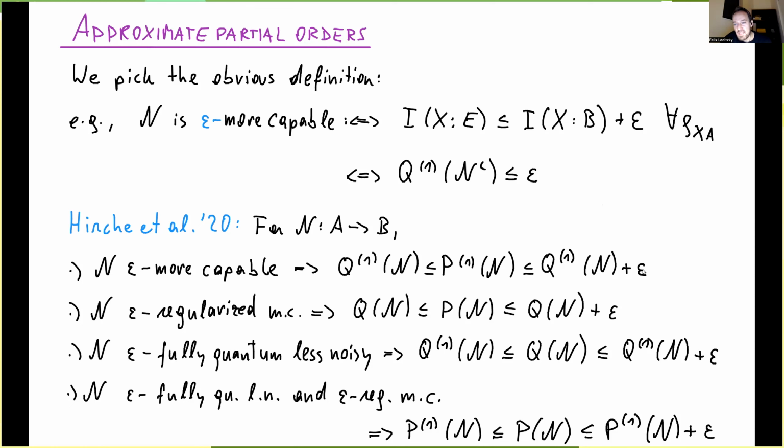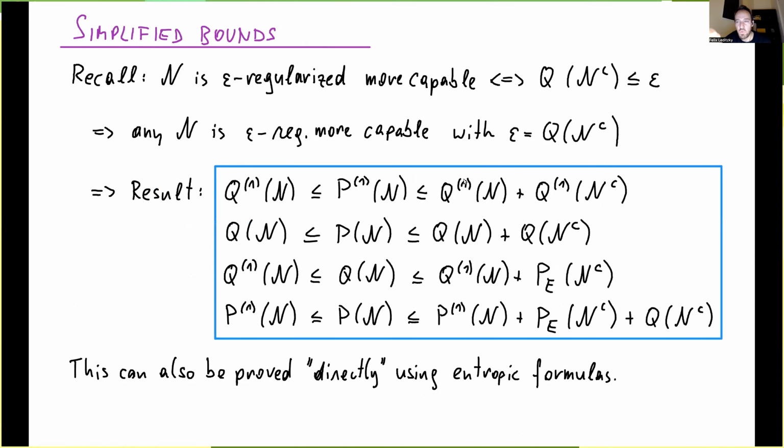The problem with that is only that this epsilon, the definition, is a little unsatisfying maybe, because you don't really know what that is. And so we wanted to simplify this in the work with Christoph now. It's based on a very simple observation actually, that you can just take as the epsilon the capacity or the information quantity of the complementary channel, okay?